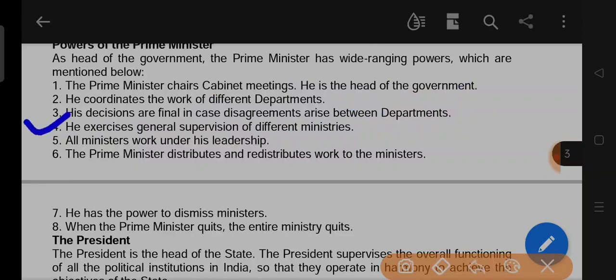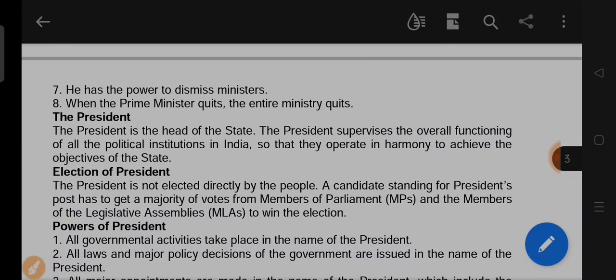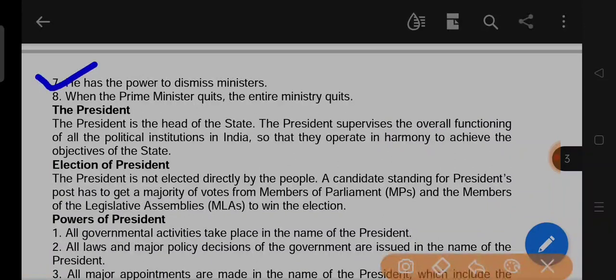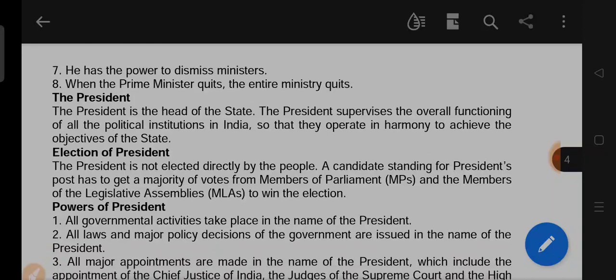He exercises general supervision of different ministries. All ministers work under his leadership. The Prime Minister distributes and redistributes work to the ministers. Next, he has the power to dismiss ministers, who can easily be removed from his or her cabinet.